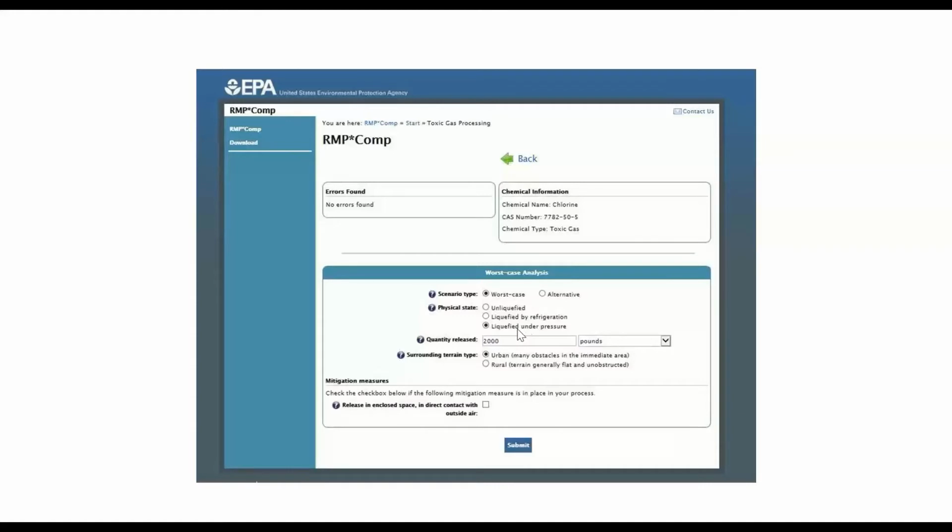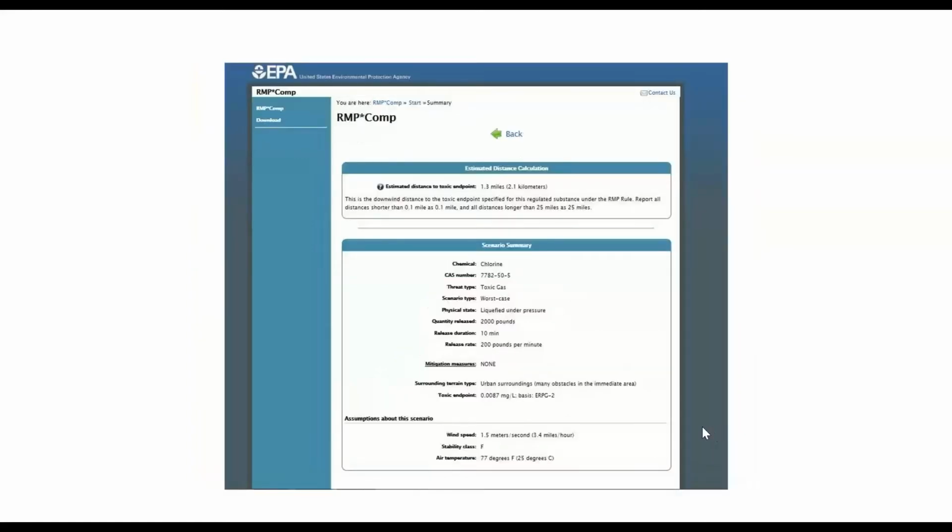What's the physical state of that chemical? Is it liquefied by refrigeration, or is it liquid under pressure? What's the quantity that you have? What does the surrounding terrain look like, urban or rural? Then you just click point, and submit at the bottom.